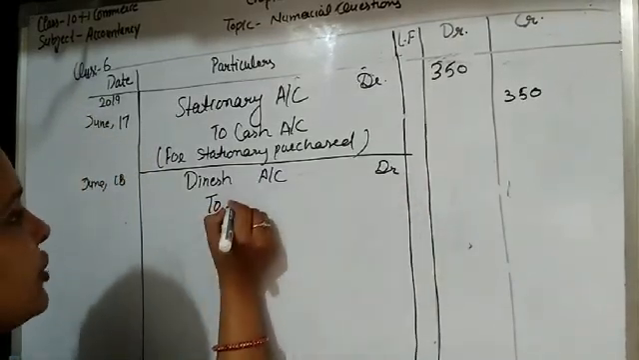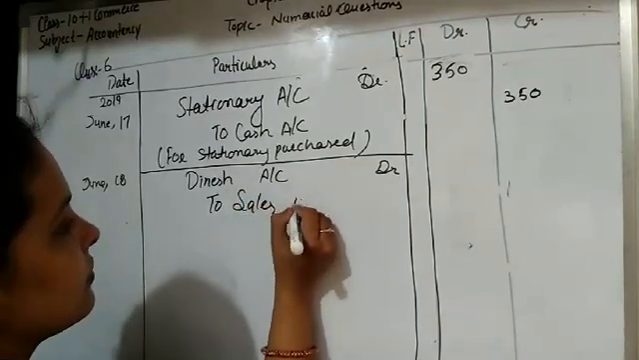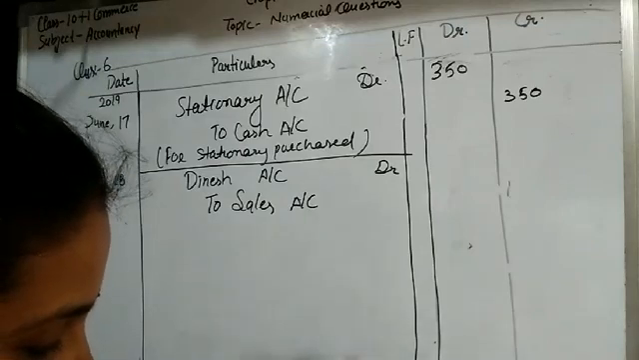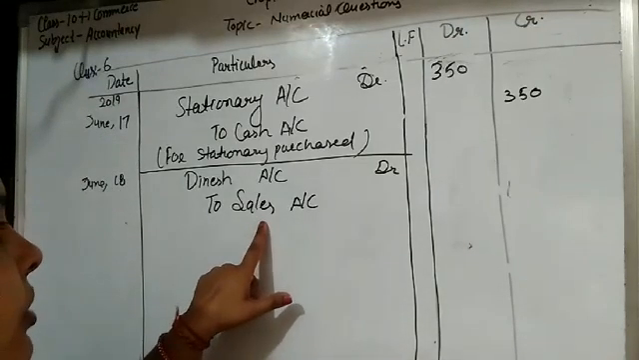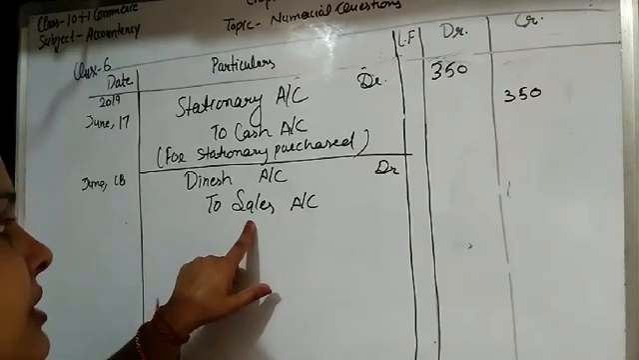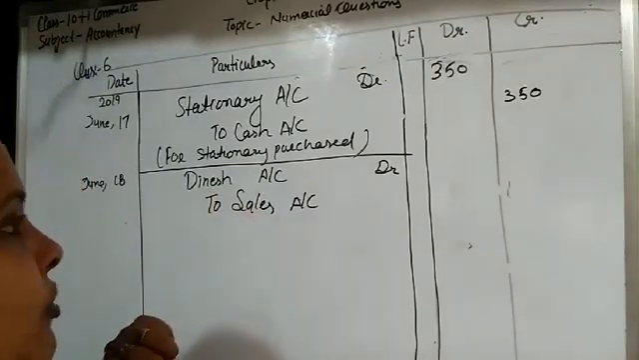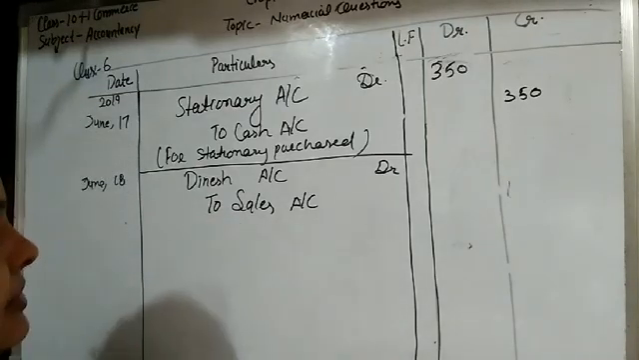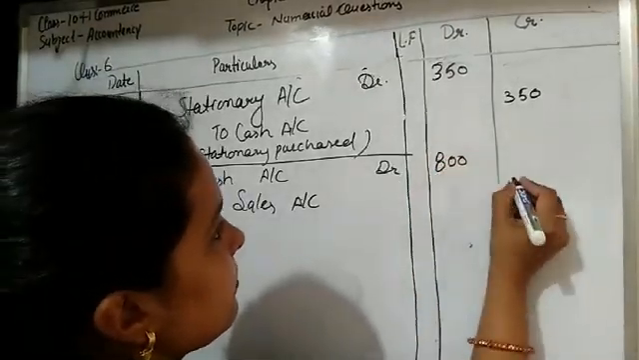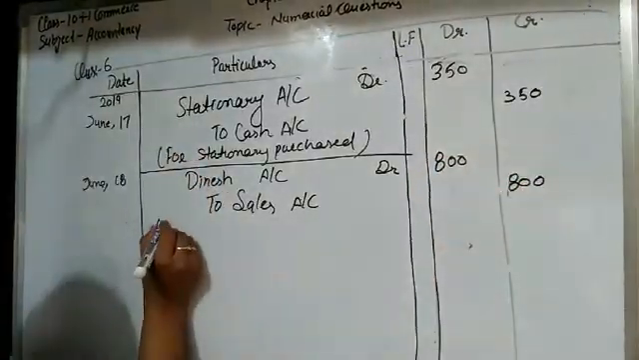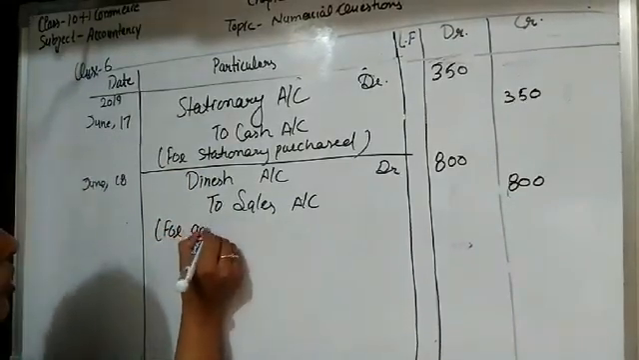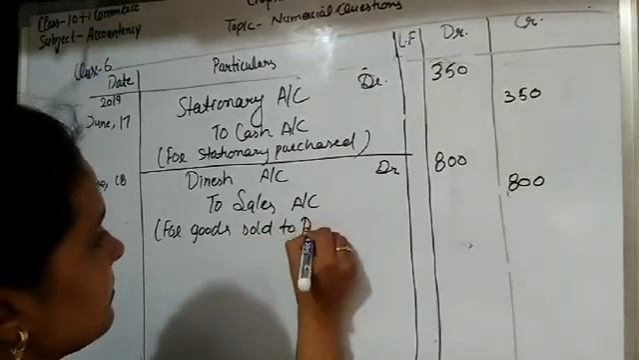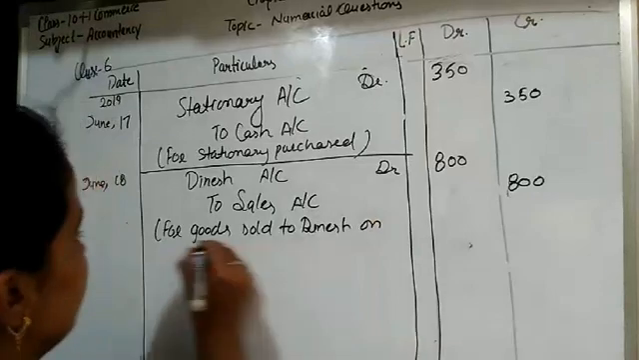Okay, so Dinesh account debit to sales account. Some amount of stock are sold to Dinesh, that is why Dinesh account is debit, and to sale account student. So sale account is real account and sale goes out in form of sale. Some goods, some stock goes out from the business, that is why sale account is credited. And the amount of goods which is sold to Dinesh is 800 students. 800, and the narration is for goods sold to Dinesh on credit.